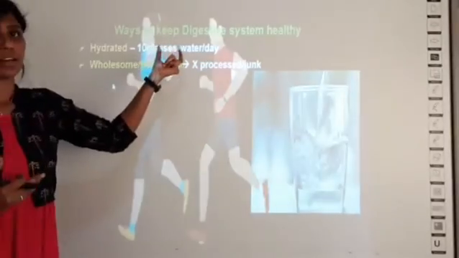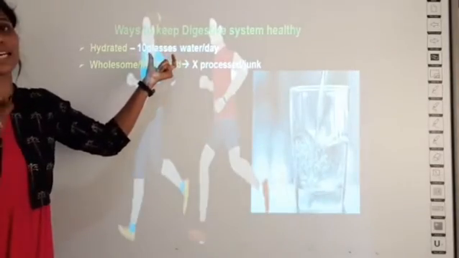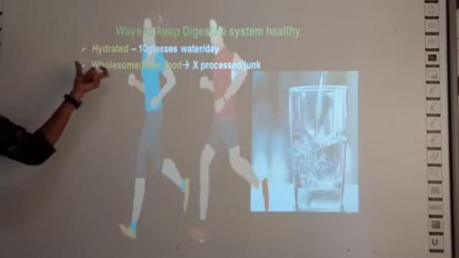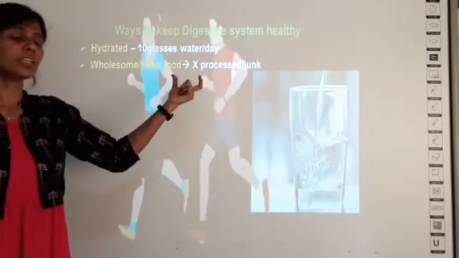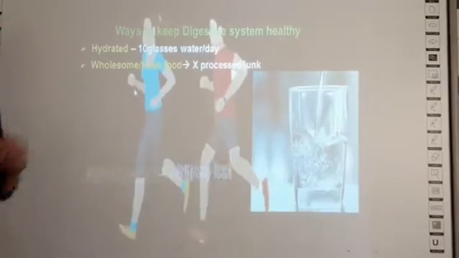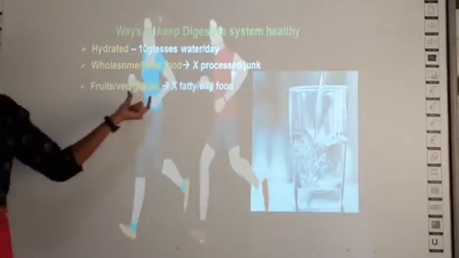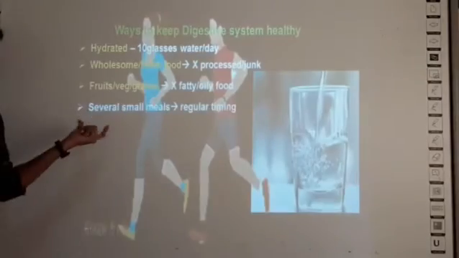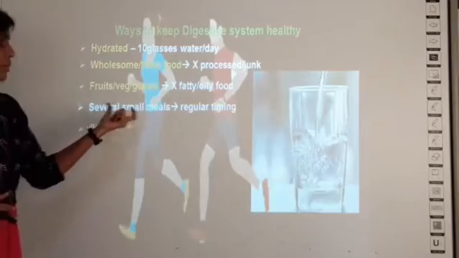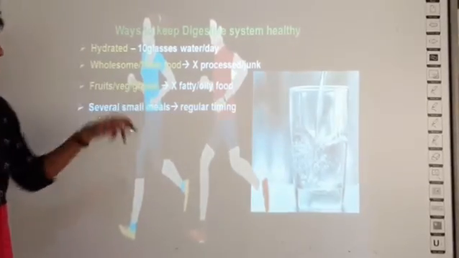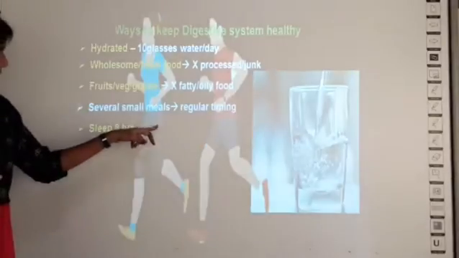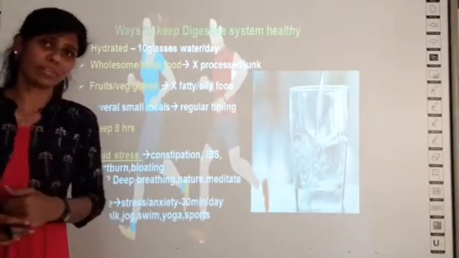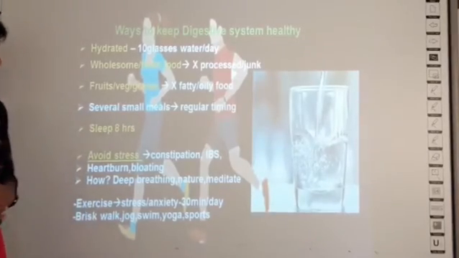Take more water. On an average, you have to take at least 10 glasses of water daily to have a healthy digestive system, and also have a wholesome and fresh food rather than preserved food or junk food. Take in more fruits and vegetables. Do not eat fatty foods or oily foods. So as I told already, several small meals at regular timings will make your digestive system healthy. Then apart from this eating habits, also take at least 8 hours of sleep every day, which also helps in proper digestion of your food.